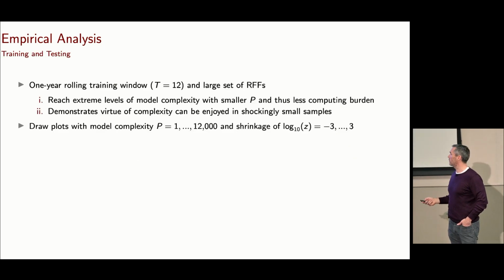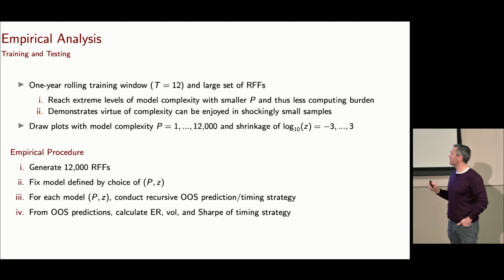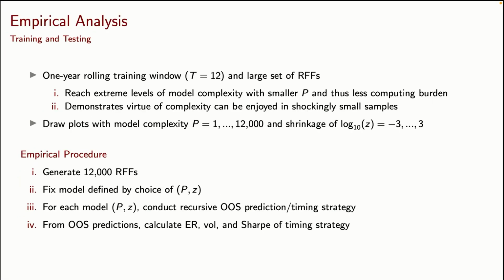So let's take a look at the results here. One point I should make about the empirical setup: this is an out-of-sample exercise, so I need to pick a training window. What is that T that I'm going to use? We look at a lot of choices in the paper. In this presentation, I'm going to look at a kind of crazy choice for my training set: T equals 12 observations. Why do I pick T equals 12? Well, there are two reasons.